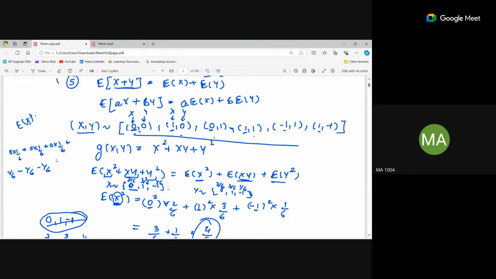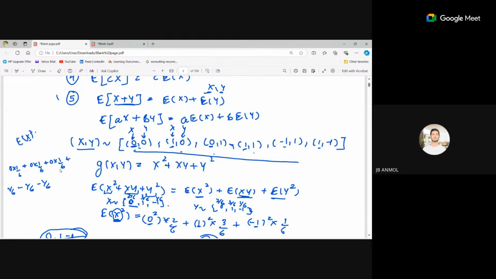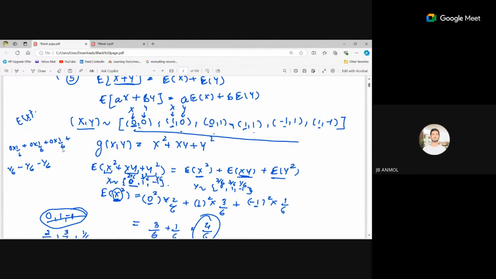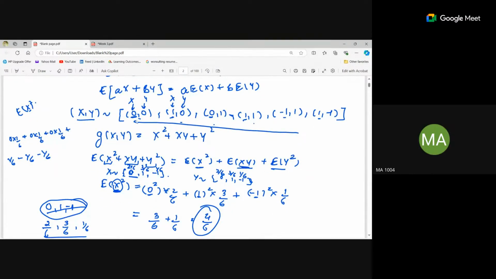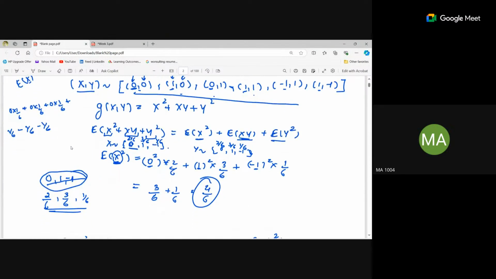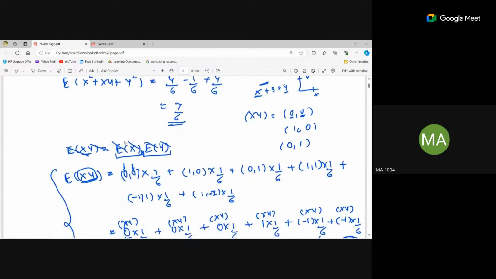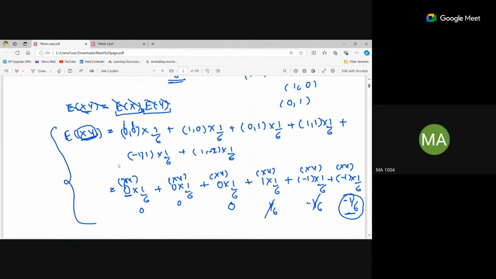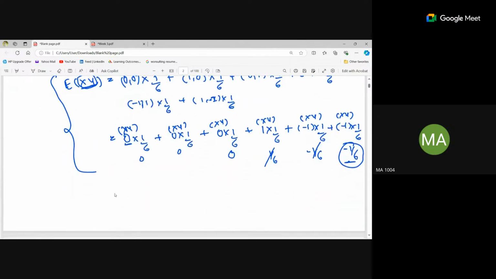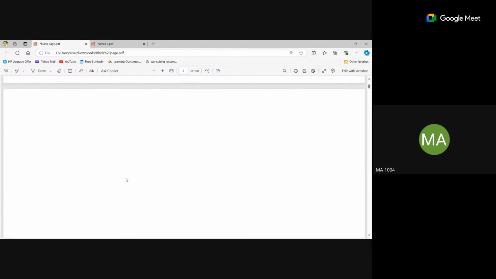Fine. This is the PMF, right? Yeah, these are the values that x and y are taking. That's it. Okay. Can I proceed further? Yes, ma'am. Okay.